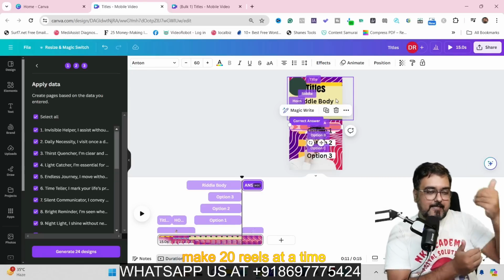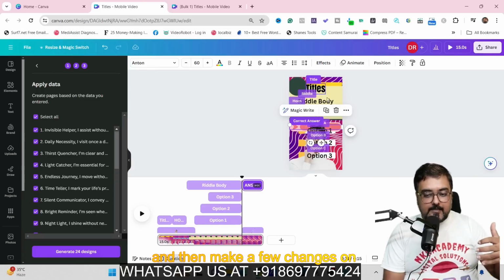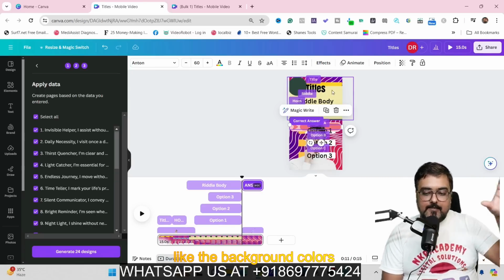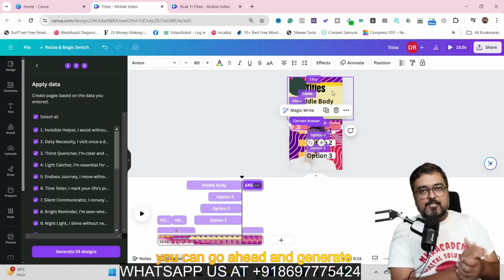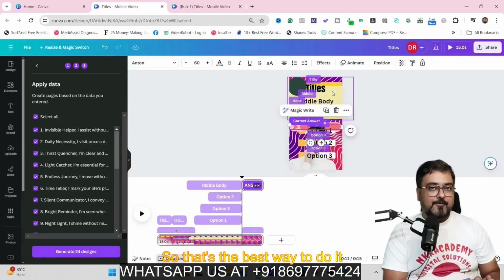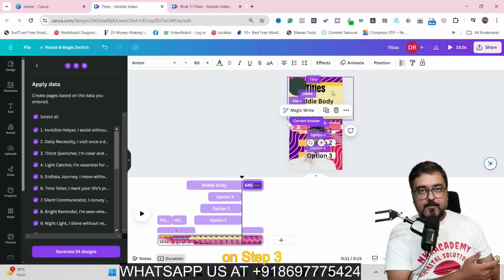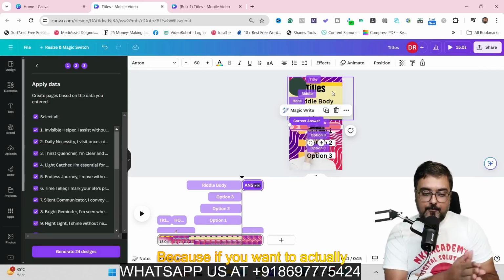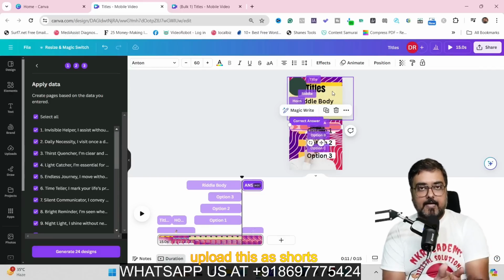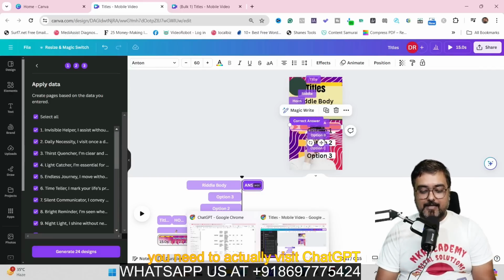Make 20 reels at a time and then make a few changes on your template like the background colors, the colors of the bars, and then again put out 20. And in this way, you can go ahead and generate them. So that's the best way to do it. Although you could have ended on step 3, but this is the best way to do it, right? Now, we are not done as yet because if you want to actually upload this as shorts, you need to actually visit ChatGPT once more.